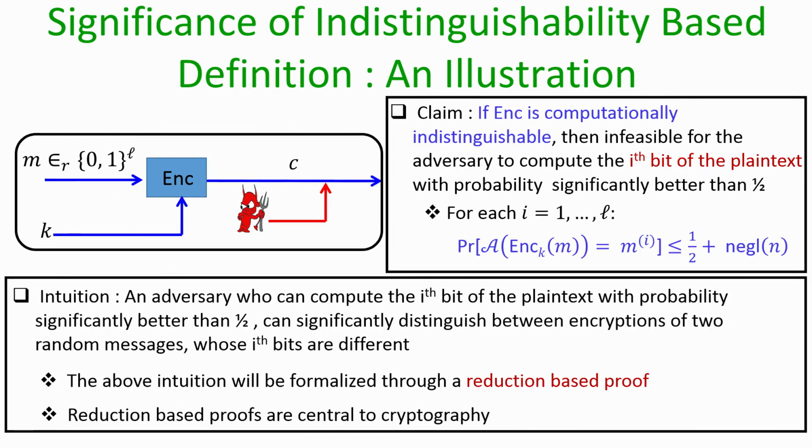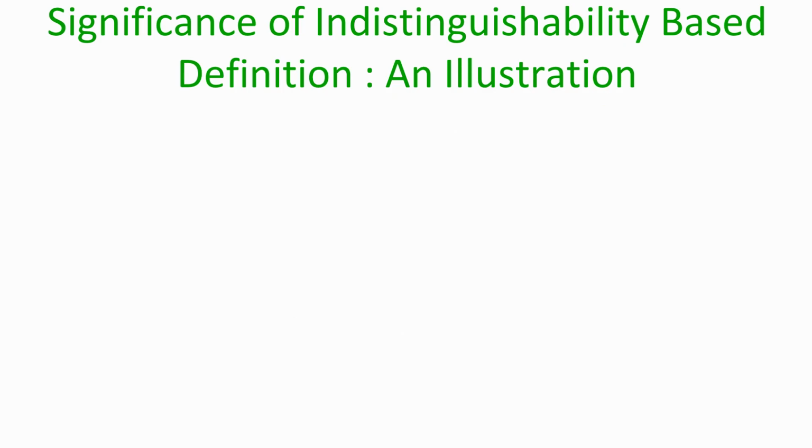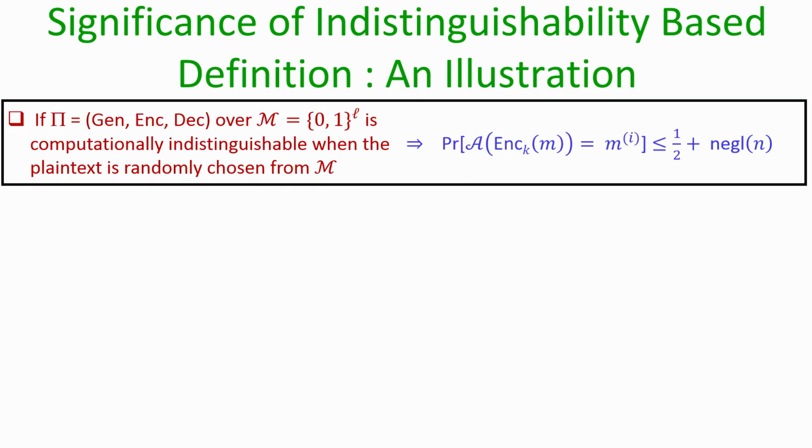However, this claim has to be formalized by giving a reduction based proof, and let us see the details of it. The claim is formally stated here. If you have an encryption process over the message space of L bit strings, the underlying message is selected uniformly at random, and your encryption process is computationally indistinguishable, then there exists no adversary which, when given an encryption of a random unknown message under a random key, can compute the ith bit of the underlying plaintext with probability significantly better than half.